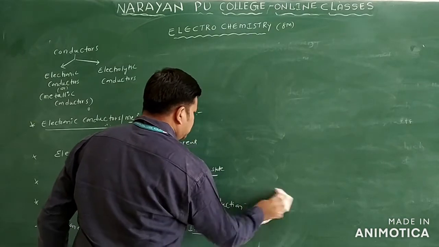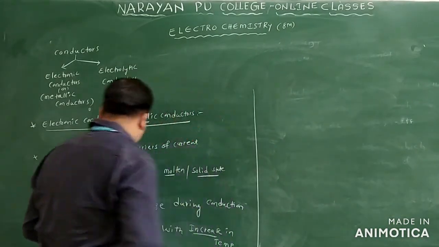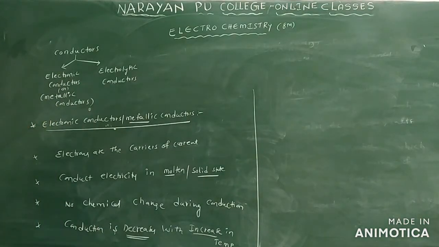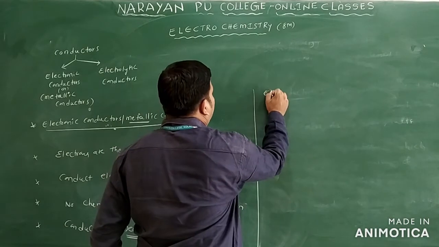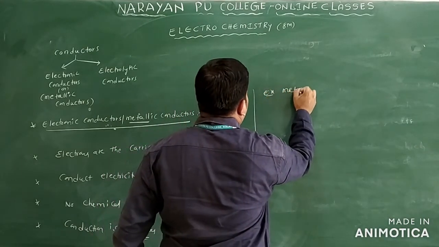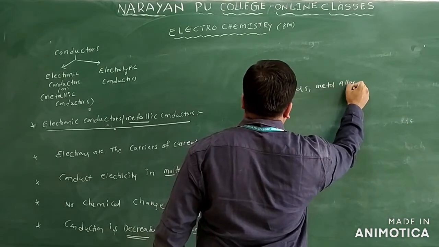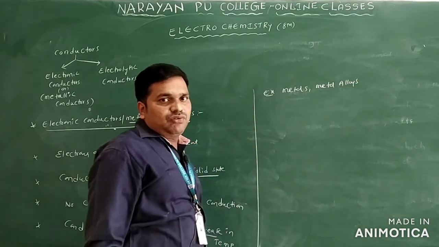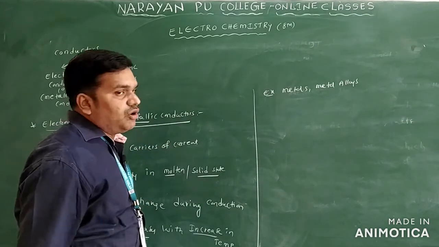So this is the next point in electronic conductors, that is, metallic conductors. What are the examples for this? Metals and metal alloys are the examples of metallic conductors, which are electronic conductors.